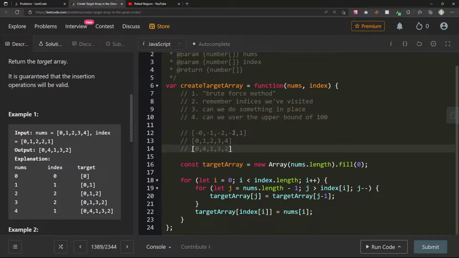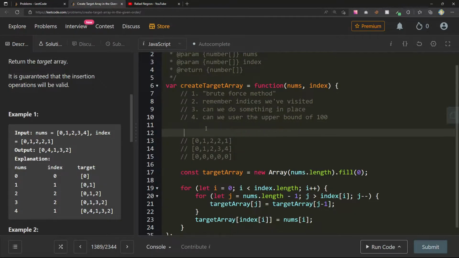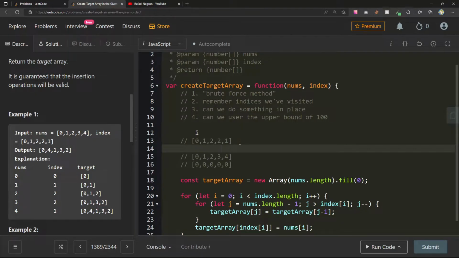Okay, so we have the indices on top. So my target array is just going to be all these zeros. Okay, for I equals 0, this is going to be my target over here. We have our I. All right, so for let j equals nums.length minus 1, it will be right here. This will be our j right in the beginning.